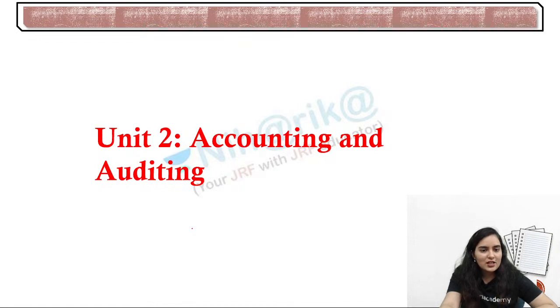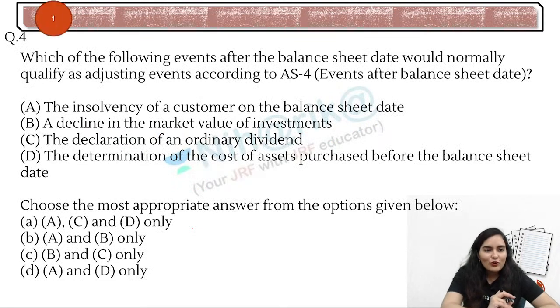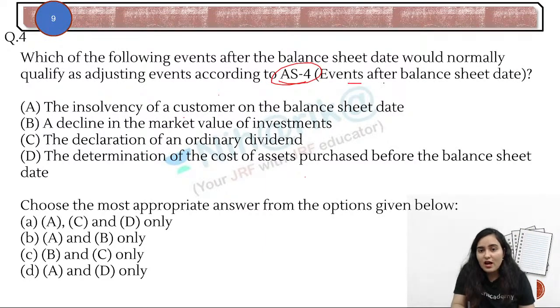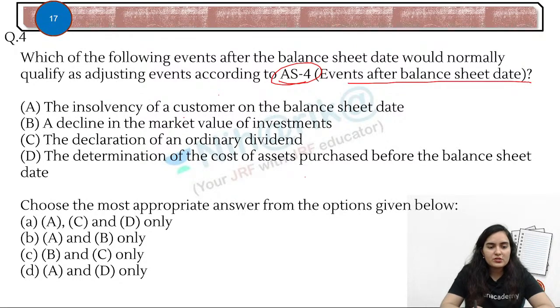Now let's start with accounting and auditing. Paper and gold, right, IMF. Now, accounting and auditing. What do you think? Which of the following events after the balance sheet date would normally qualify as adjusting events according to AS 4? Events occurring after the balance sheet date. Which events are there? A, B, C, D. Think which two options are there?